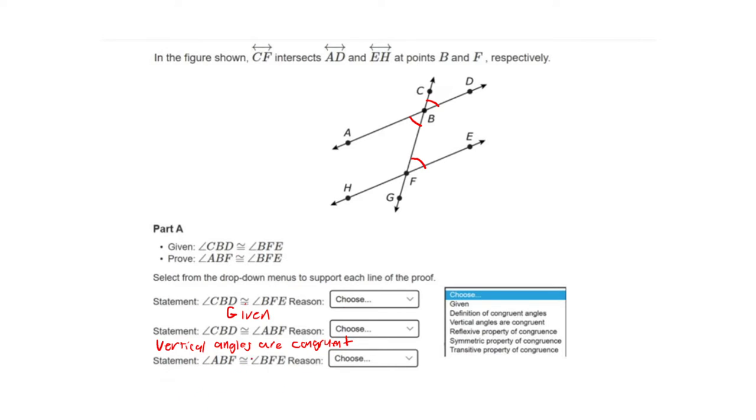Then the last one, ABF is congruent to BFE. How do we know this? This is our transitive property. Why? Because up in our first two statements, we have two angles that are congruent to the same angle. BFE is congruent to CBD, and then ABF is congruent to CBD. So we can say that BFE and ABF are congruent. That is our transitive property. Awesome. You did it, proof.